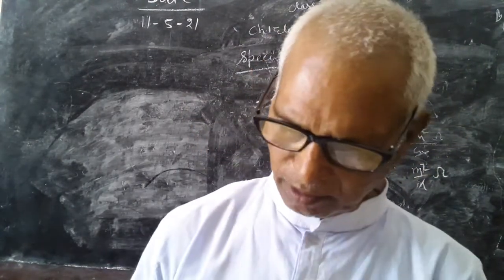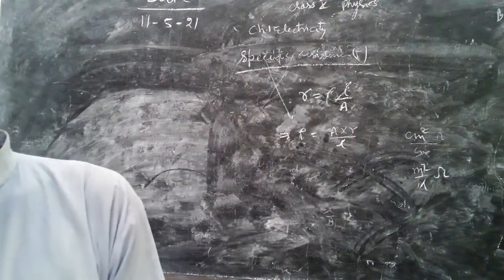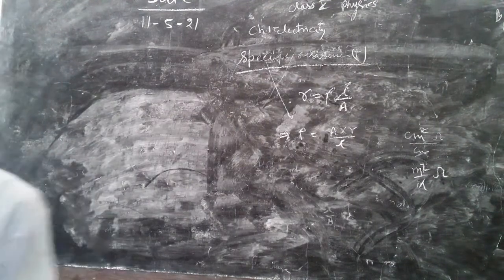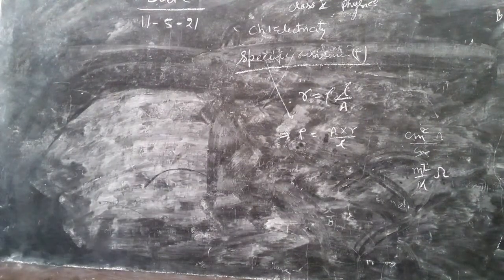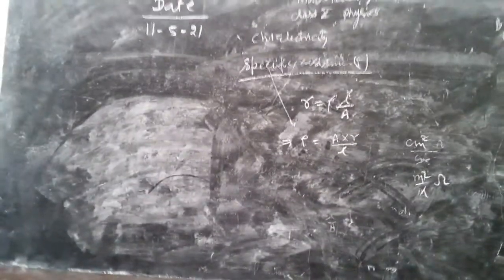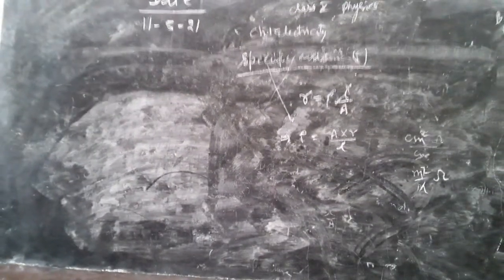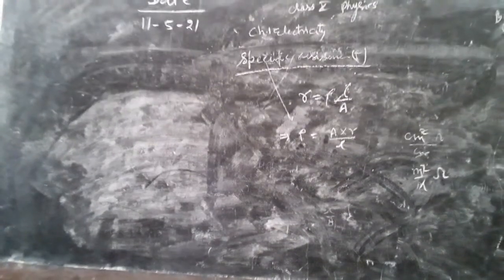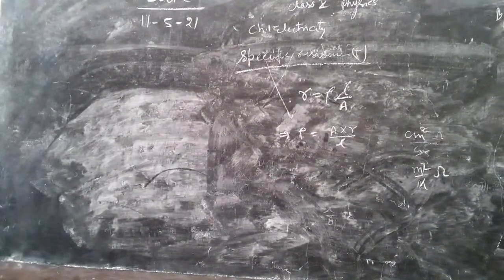So, remember it. We discussed here the resistance of a conductor, the factors on which it depends, and I explained specific resistance or resistivity of a conductor.